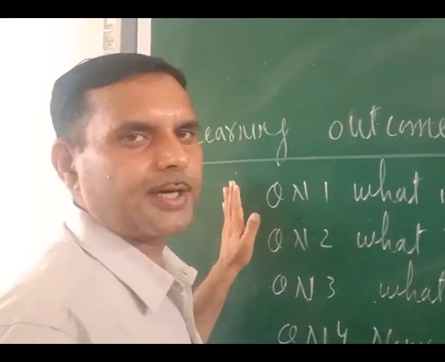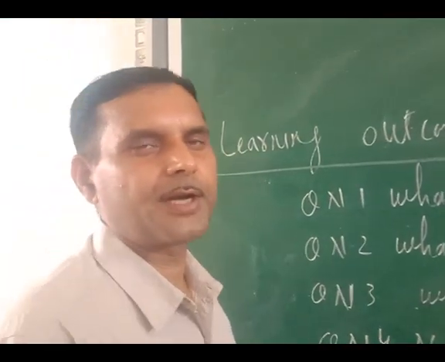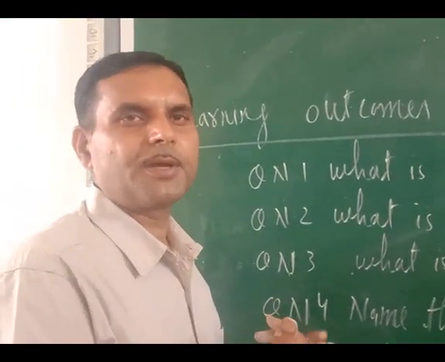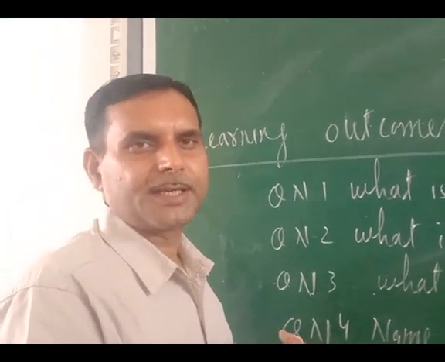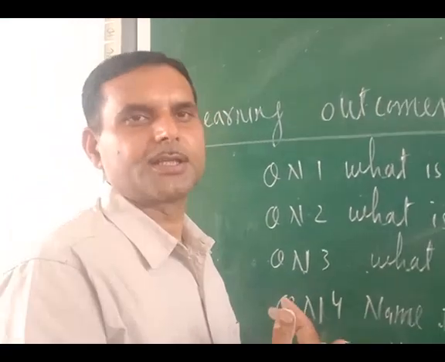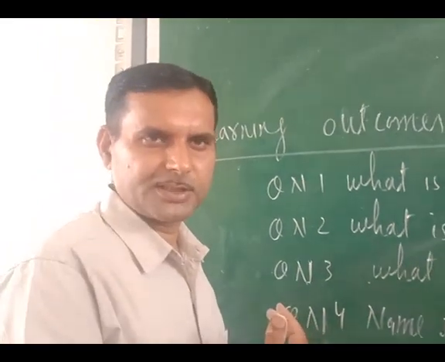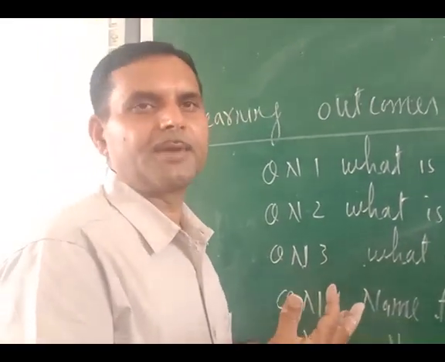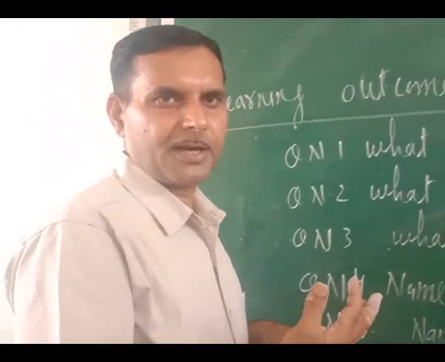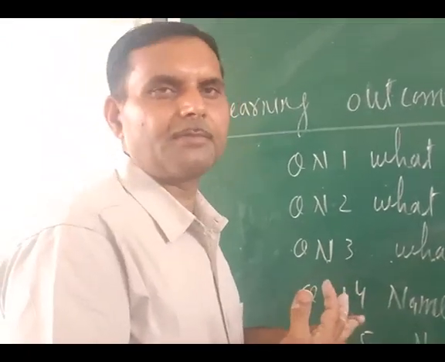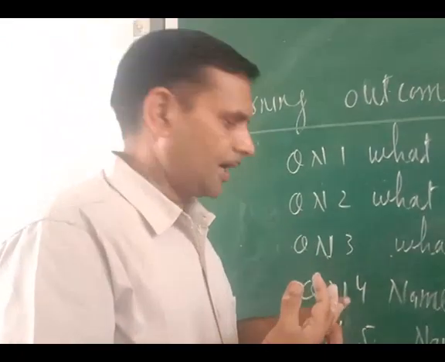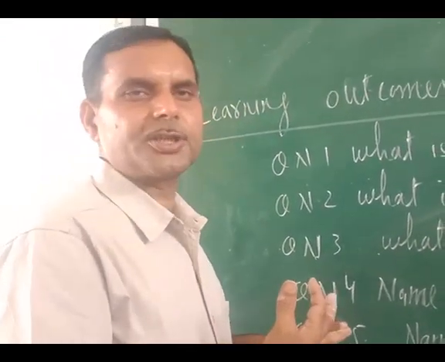So dear cadets, as you know, today I have completed the following things. First one is the meaning of animal nutrition, second one is digestion, third one is the components of food and their functions, fourth one is the alimentary canal and their different parts, meaning of digestion, and different digestive glands.